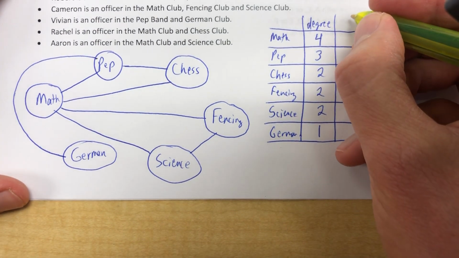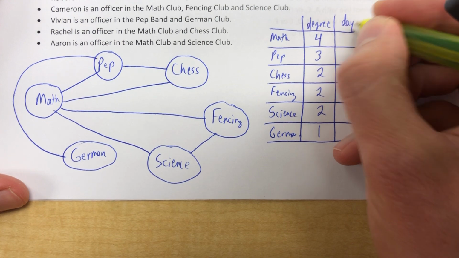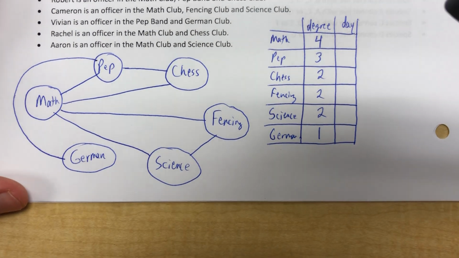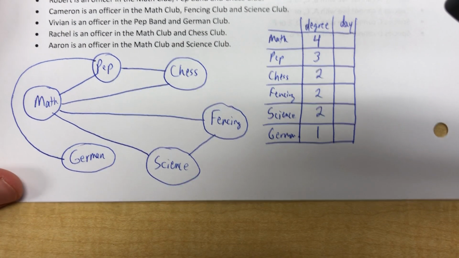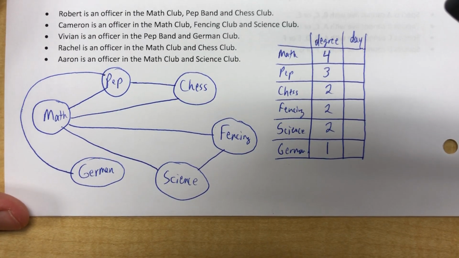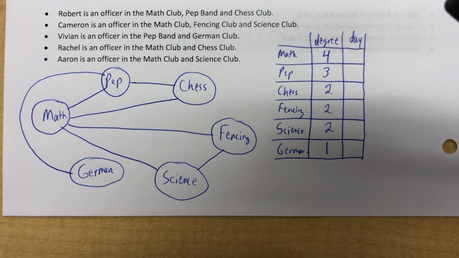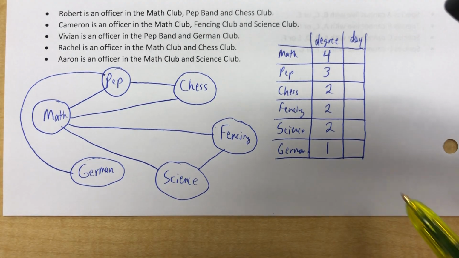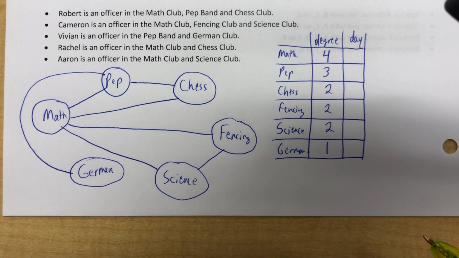And then over here we will put the day of the week. Now you may want to put a day of the week. You may want to put Monday, or you may want to put purple, or you may want to put number 1, number 2. You can do it however you want to. We don't have to assign them to a specific day, but we are grouping them into different groups. Whether you do it by number, by color, by day, by smiley faces and frowny faces, I really don't care. But we start with the highest.